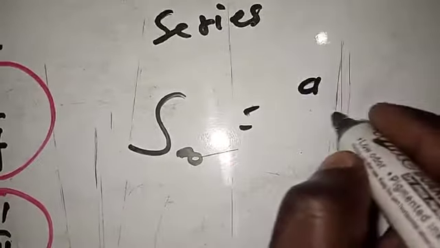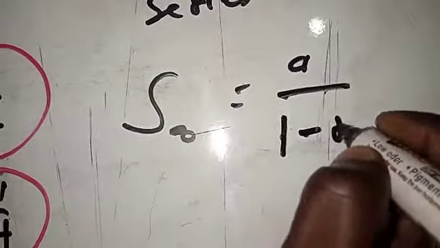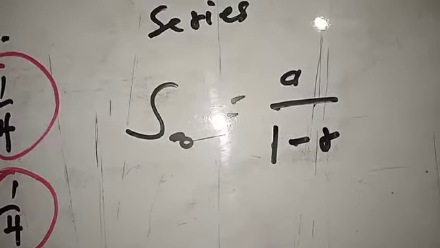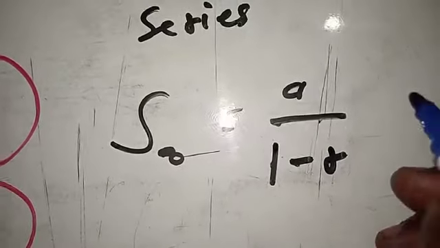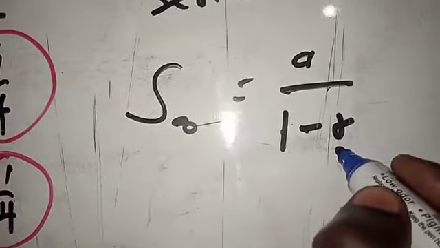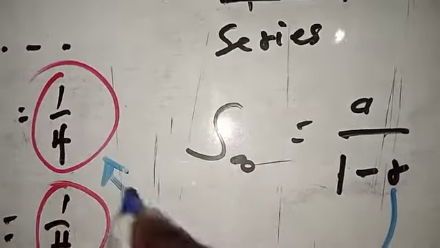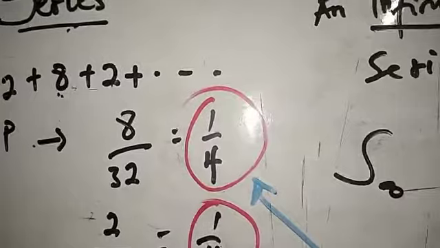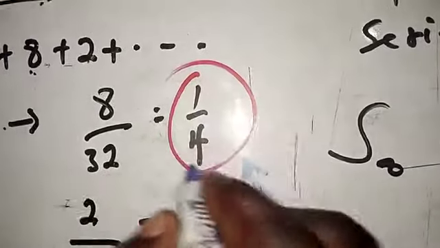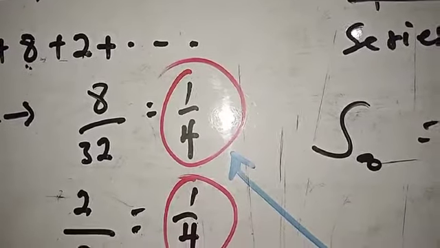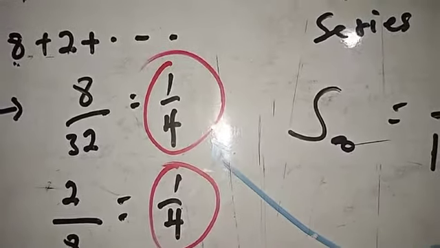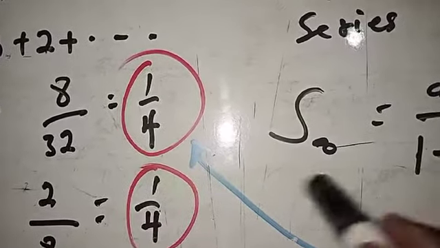That's equal to A divided by 1 minus R. For you to use this particular definition, all that you have to master here is the meaning of this A as well as the R. R is the ratio, and we've already determined that the sequence is a geometric progression. So our R here is going to be 1 over 4. That is what we call the common ratio in this topic, or maybe syllabus. So the R is the common ratio.